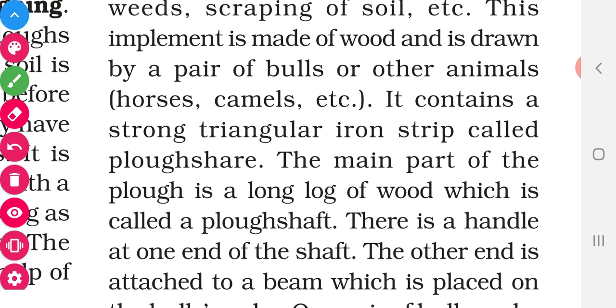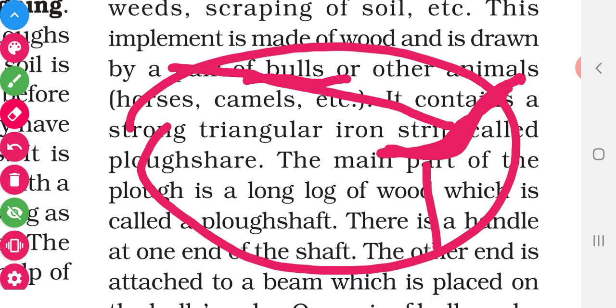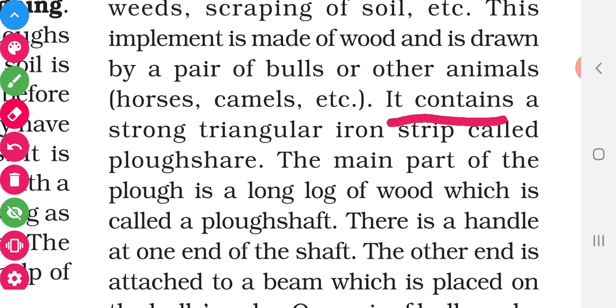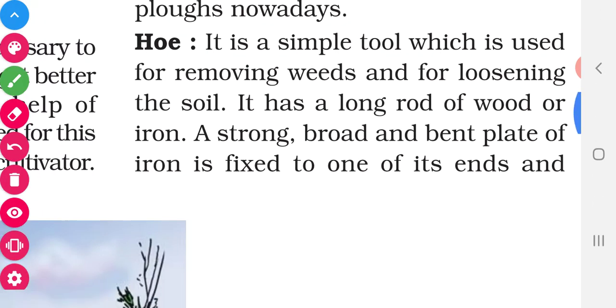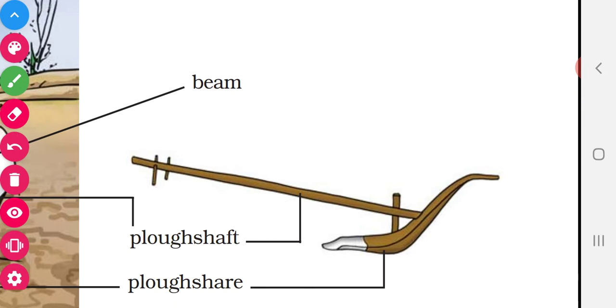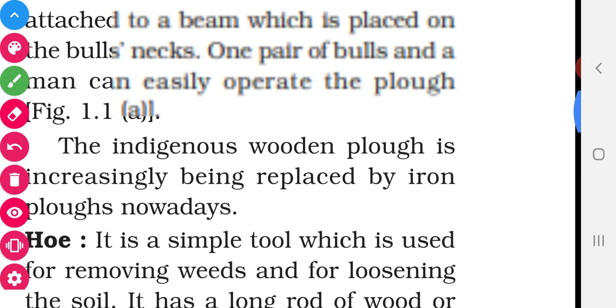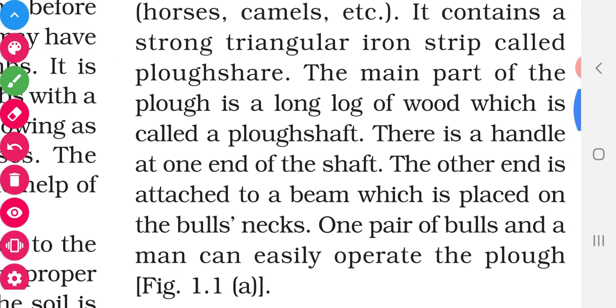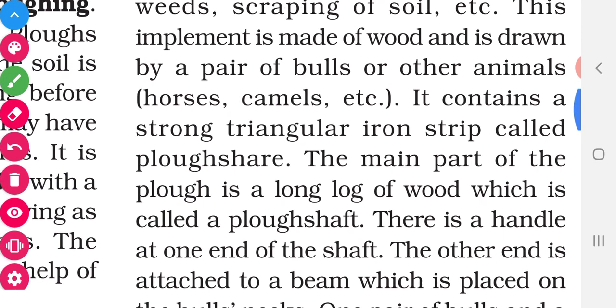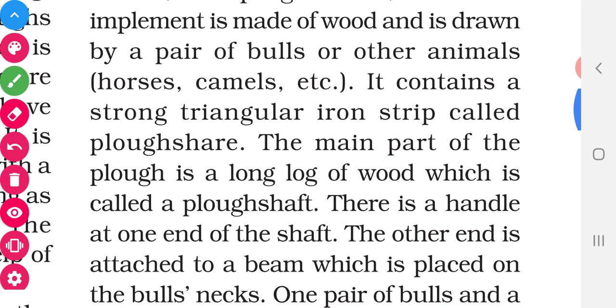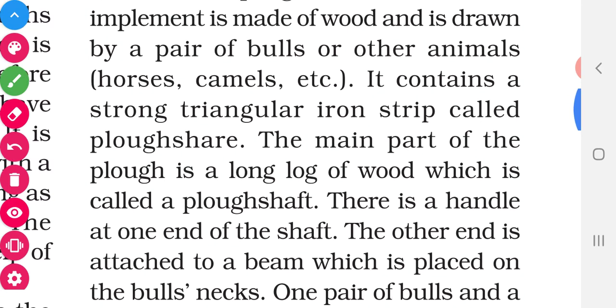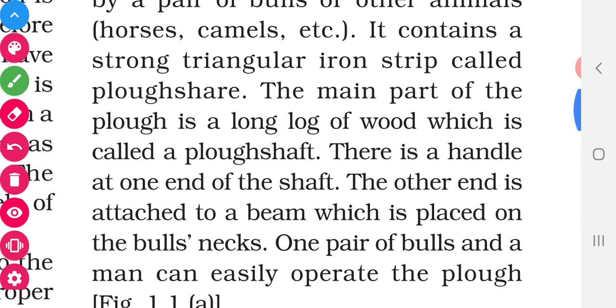It has a triangular iron strip called ploughshare. Underline the words. It contains a triangular iron strip called ploughshare. Have you seen the ploughshare? Which is the ploughshare? This is the ploughshare. Then what is plough shaft? The long part of the plough, the long log of wood, is called the plough shaft.